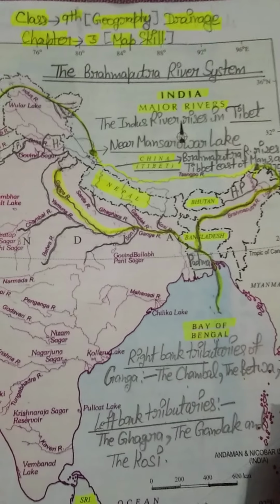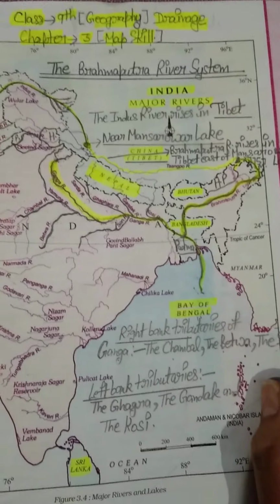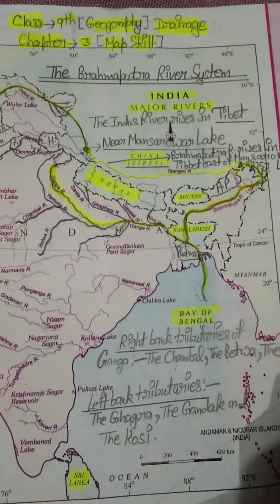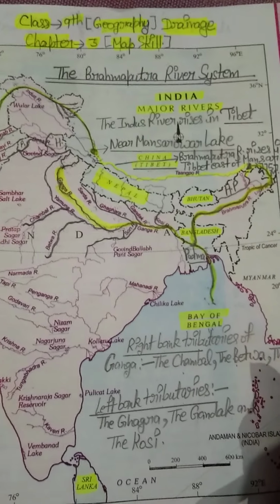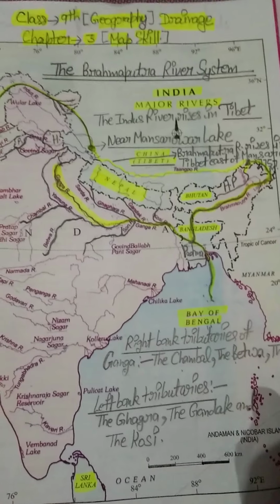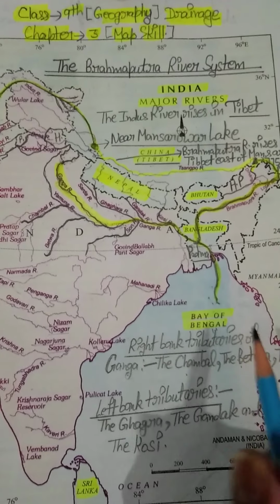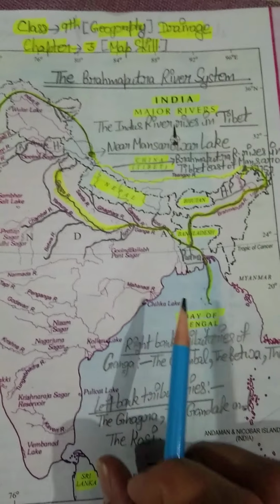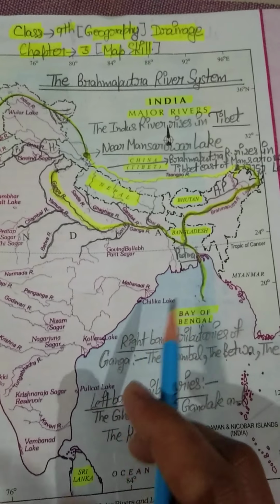Okay, students, yesterday we discussed our map skill about the Ganga river system. As you all know, we are discussing our Indian drainage. Earlier I told you that we can divide our Indian river system into two parts: number one, Himalayan river system, and number two, peninsular rivers. So we have taken number one, Himalayan rivers.